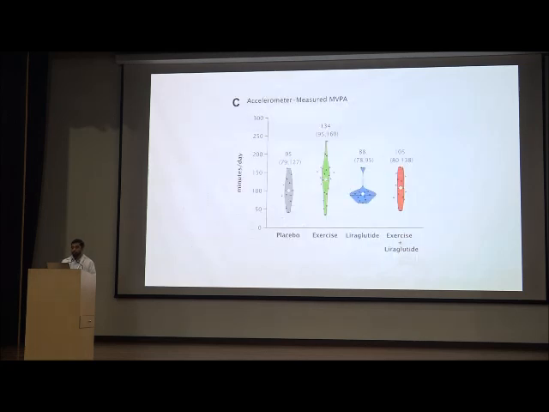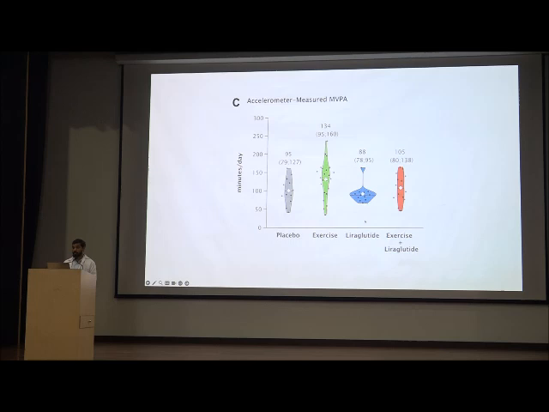So this is another important slide that showed the patients who were taking liraglutide had minimum physical activities, and this was assessed with moderate to vigorous physical activity. They showed that the patients who were taking liraglutide had the most sedentary lifestyle as compared to the patients who were exercising, or compared with those who were having exercise with the liraglutide. So the sedentary lifestyle was seen more with the patients who were taking GLP analog only as compared to exercise and liraglutide.